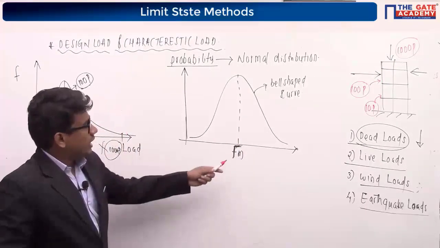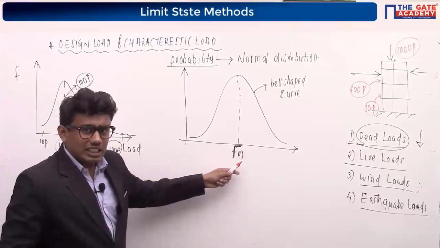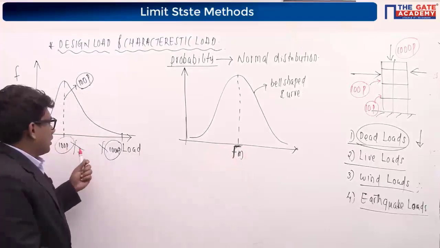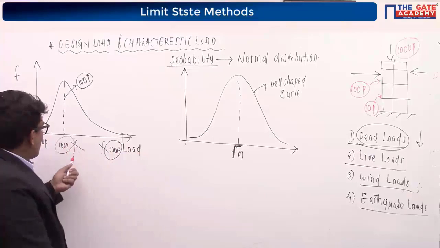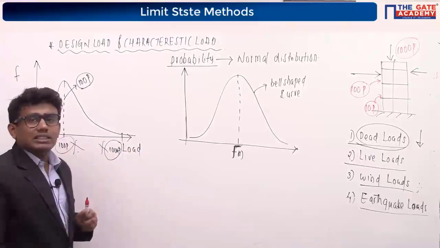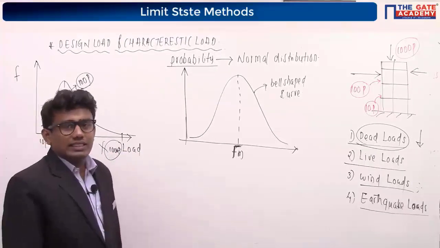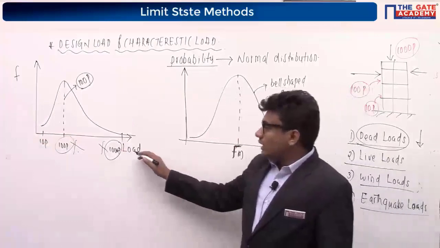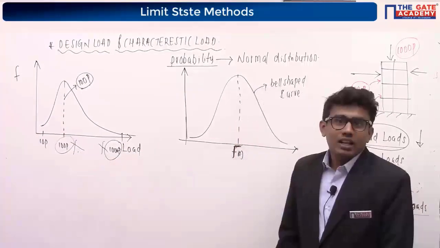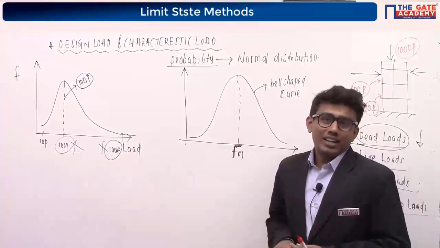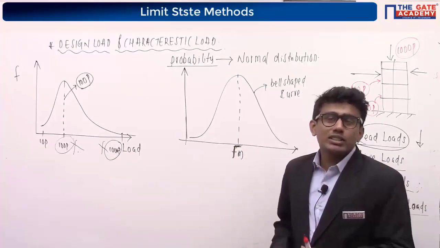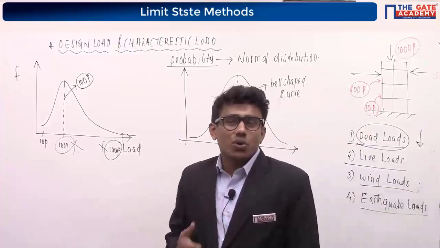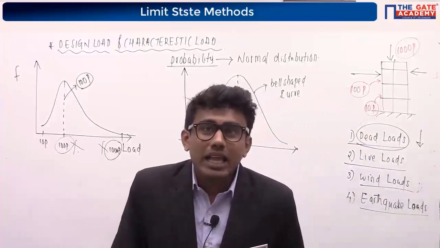Now tell me, which one will I consider? Will I consider this mean load, that means around the mean of these loads, or will I consider this 100, or will I consider this 1000? Which one will I consider for the design? I am not going to choose any of these. I am going to follow IS 456 2000 blindly.